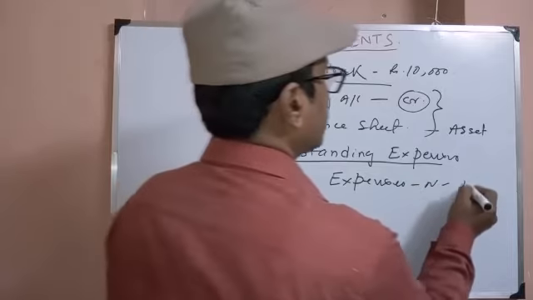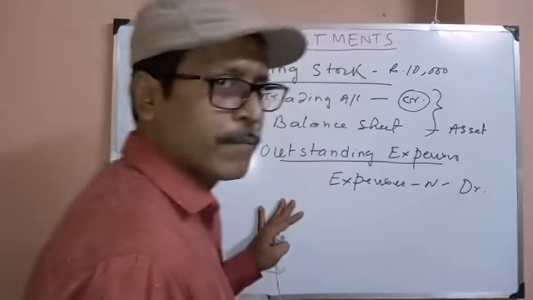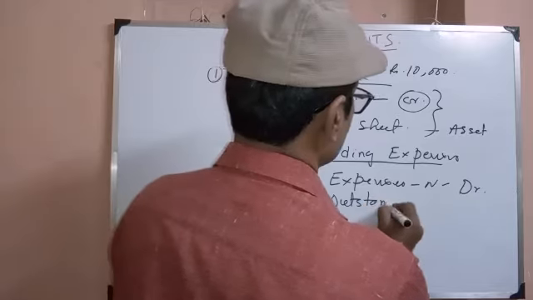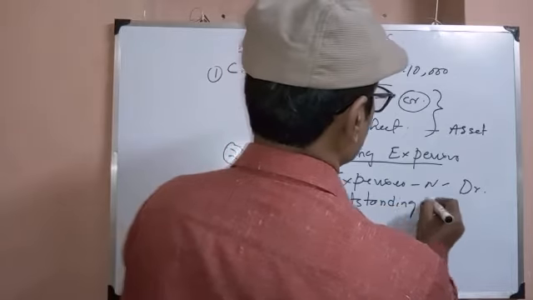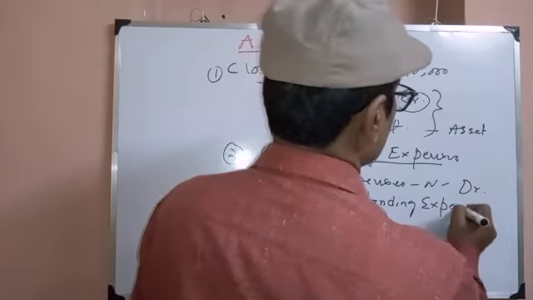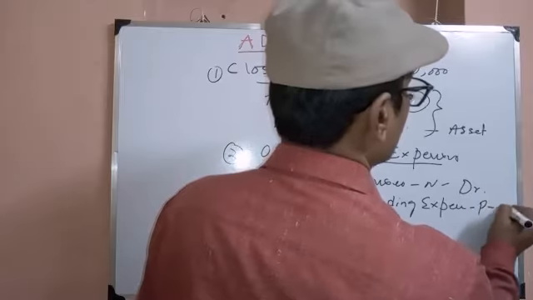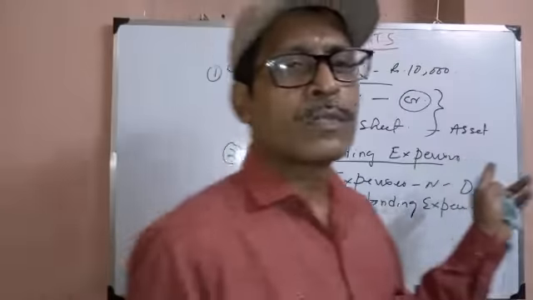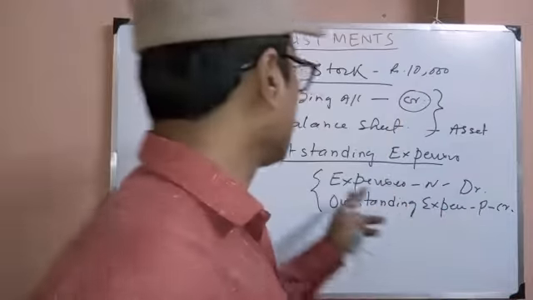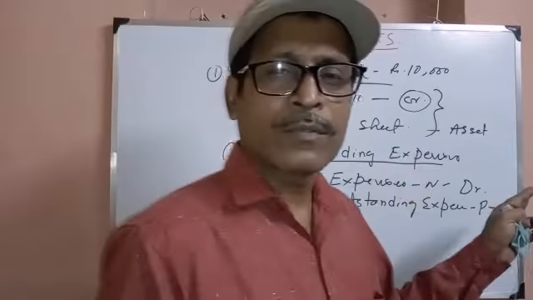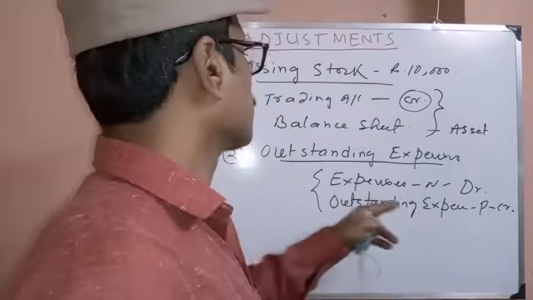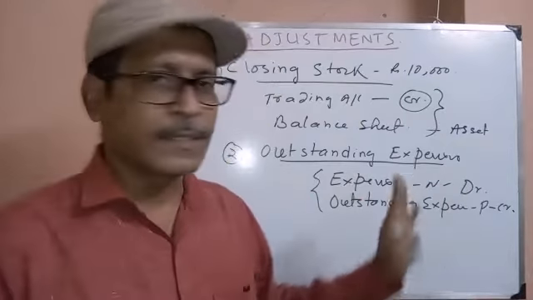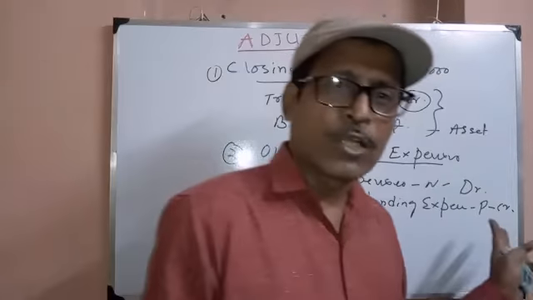We know nominal account debit and outstanding expense, personal account credit is the analysis. So nominal accounts will go to trading and PL. Expenses will go to PL account on the debit side, and outstanding expenses, personal account, will go to the balance sheet on the credit side, that means liability. Twice it will be recorded.